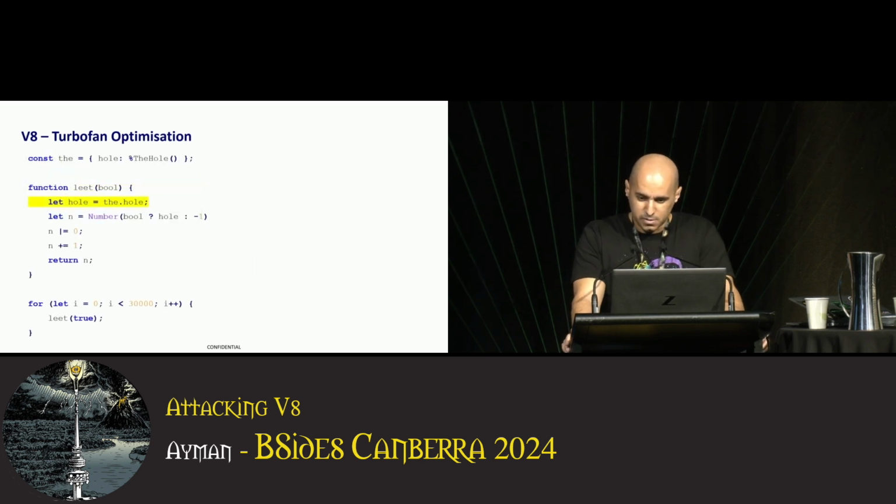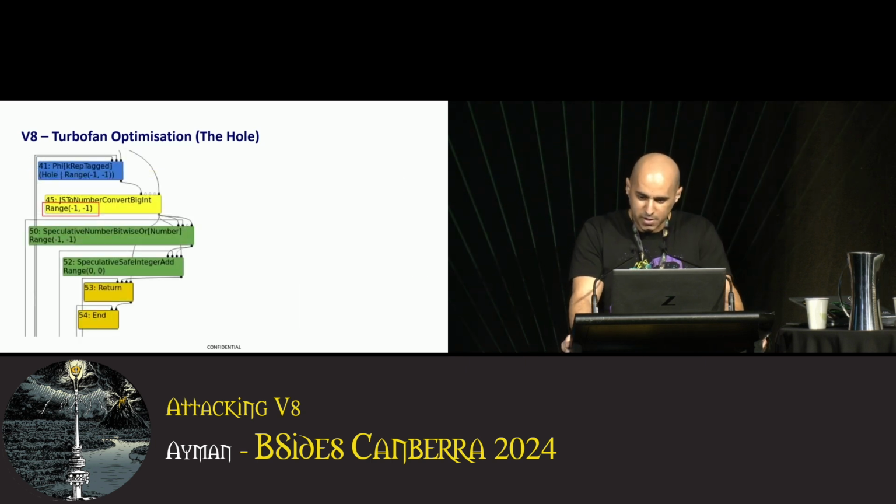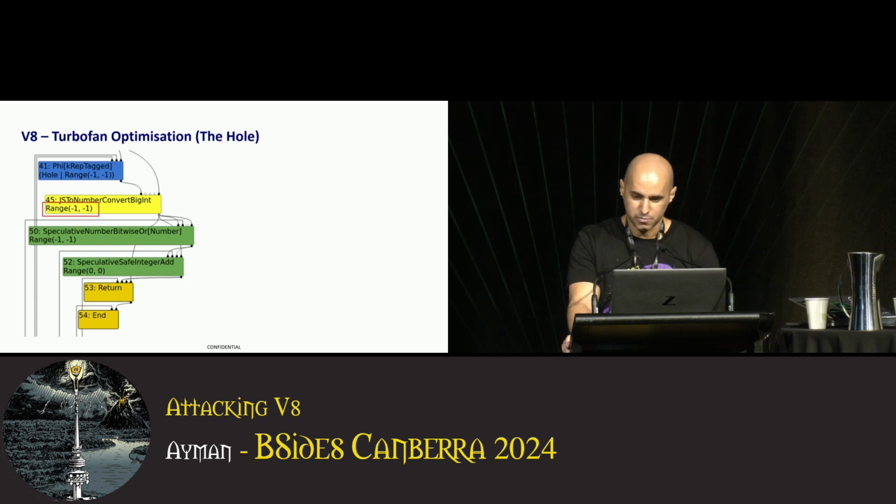If we replace NaN in this function with the hole value, side note, there is also a native syntax to retrieve the hole, so if you want to test it out, you don't actually require an info leak vulnerability. You can just use D8, but of course you cannot do that in a real web browser. Okay, replace NaN with the hole. Similarly, in the graph, we have potential values of either the hole or -1. But this time, TurboFan thinks that the output of the function is always going to be -1. There was no case to handle the hole value because this was not an expected scenario.